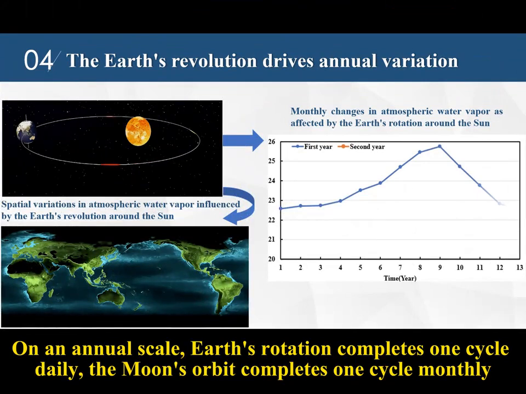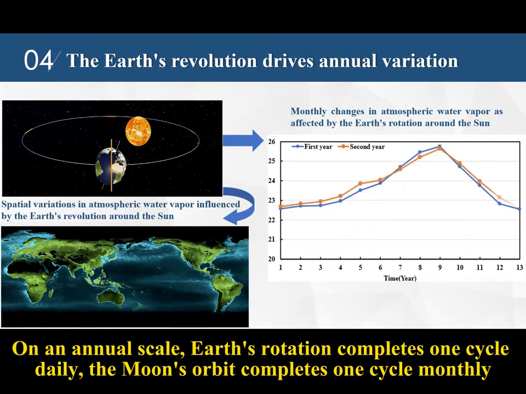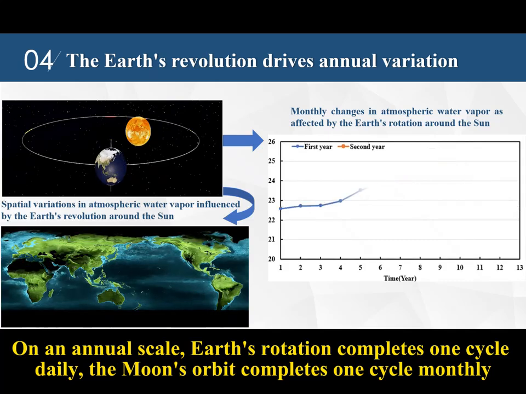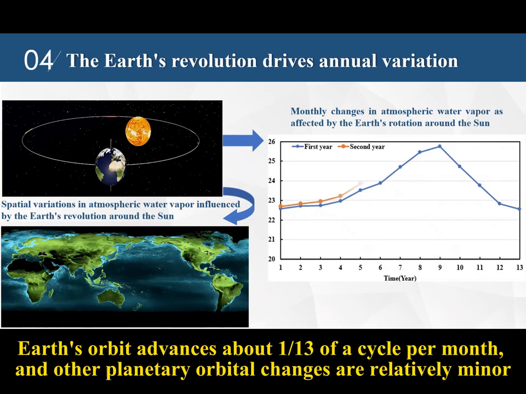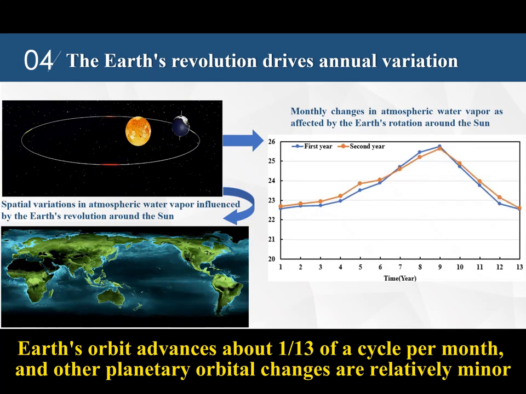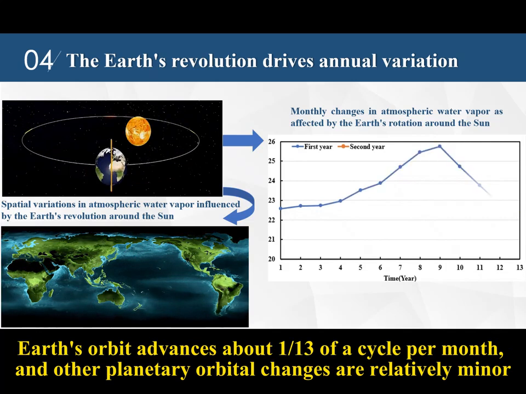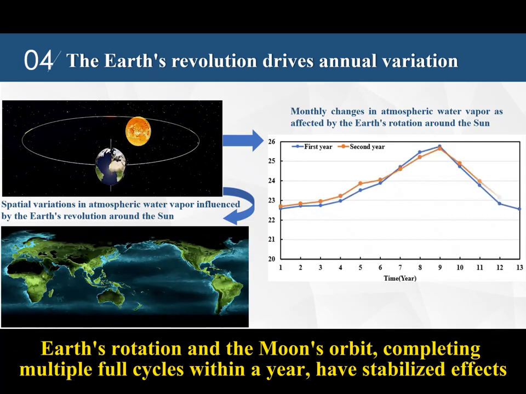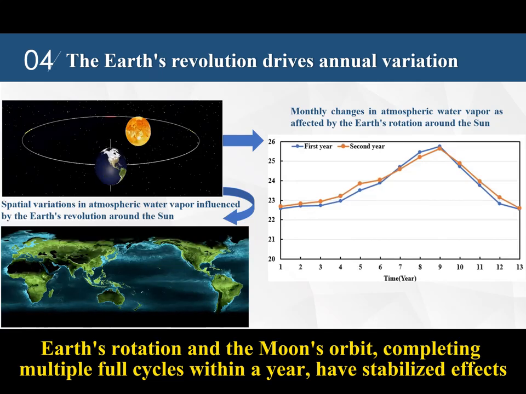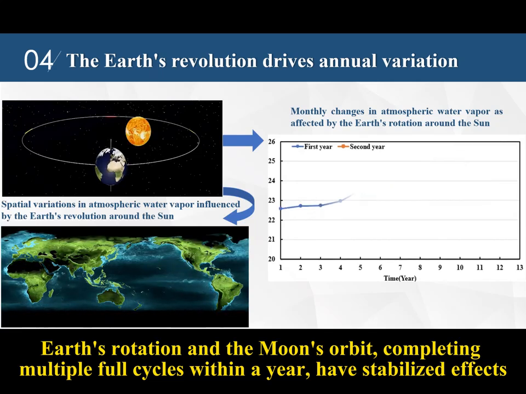On an annual scale, Earth's rotation completes one cycle daily. The Moon's orbit completes one cycle monthly. Earth's orbit advances about 1/13th of a cycle per month, and other planetary orbital changes are relatively minor. Earth's rotation and the Moon's orbit, completing multiple full cycles within a year, have stabilized effects.